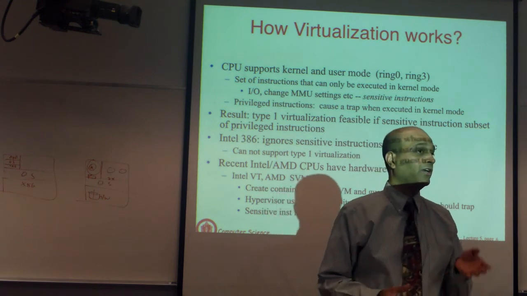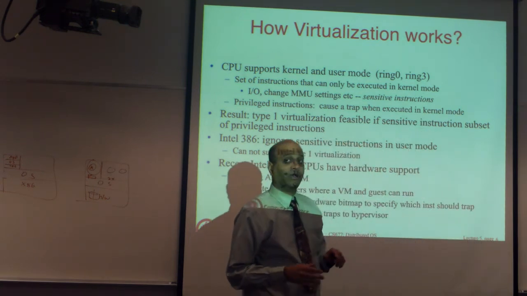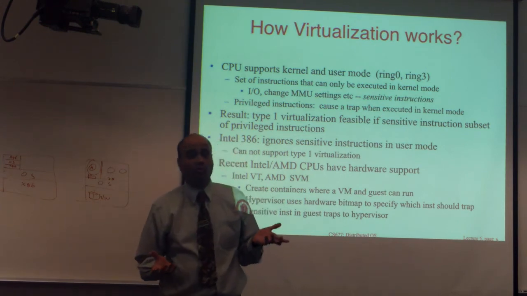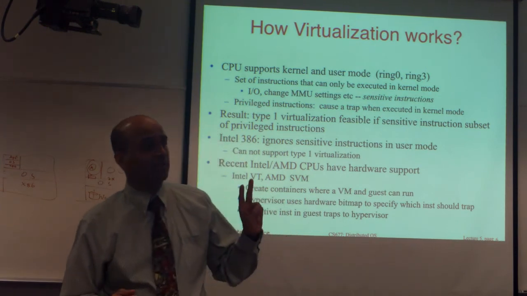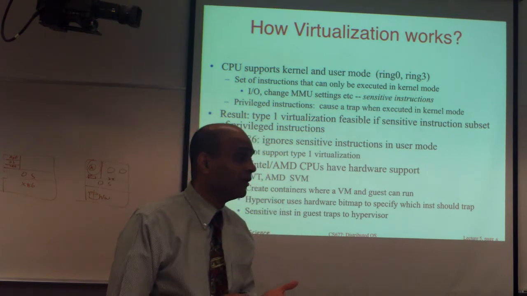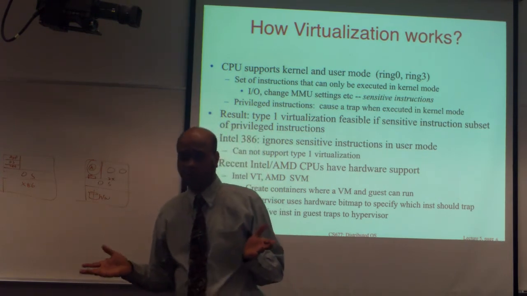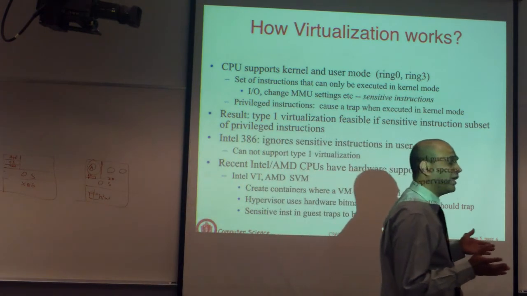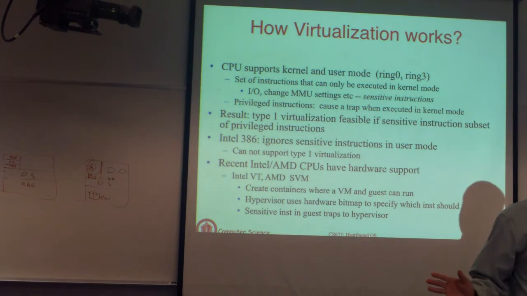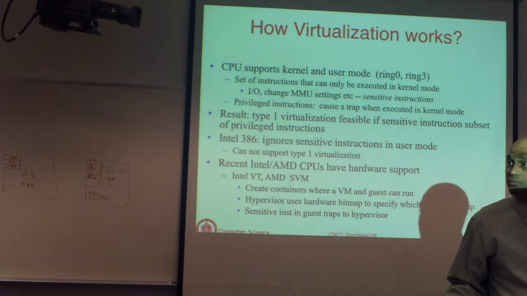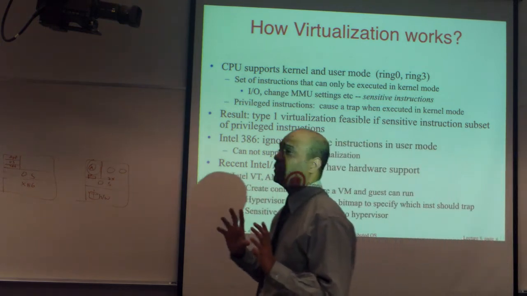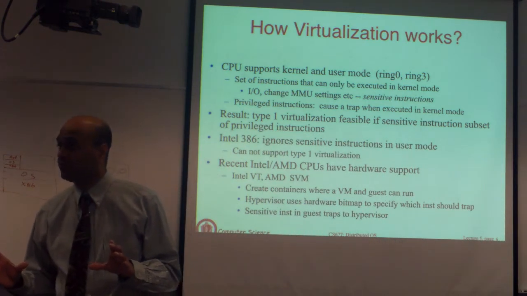I don't know if anybody's heard of a protection ring. Think of it as a mode for a CPU. The most basic CPUs will at least have 2 modes, a user mode and a kernel mode. And so what is the difference between these two? When you are in kernel mode, you are allowed to execute any instruction that the CPU supports. When you are in user mode, you can only execute a subset of the instructions, not all of the instructions.